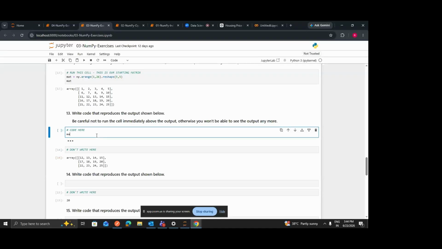Tell me what row and what column I should pass here so that I can select this portion: these two rows and these three columns: 12, 13, 14, 15, and 17, 18, 19, 20, and 22, 23, 24, 25. Basically these three. Okay.